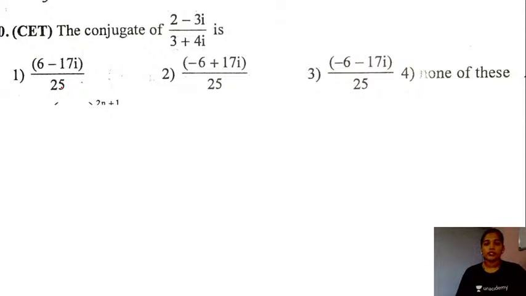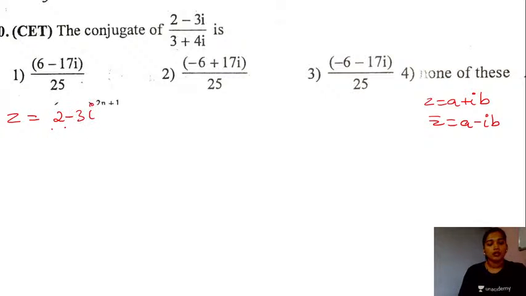So we have the next question now, to get the conjugate of the complex number that is (2 minus 3 times iota) divided by (3 plus 4 iota). So given a complex number of the form a plus iota b, its conjugate is given to us as a minus iota b. So let's take the given complex number z is equal to 2 minus 3 iota divided by 3 plus 4 iota. Let's simplify this complex number in the first place. Let's bring it in the standard form. For that we will multiply and divide by the conjugate of the denominator, that is 3 minus 4 iota.